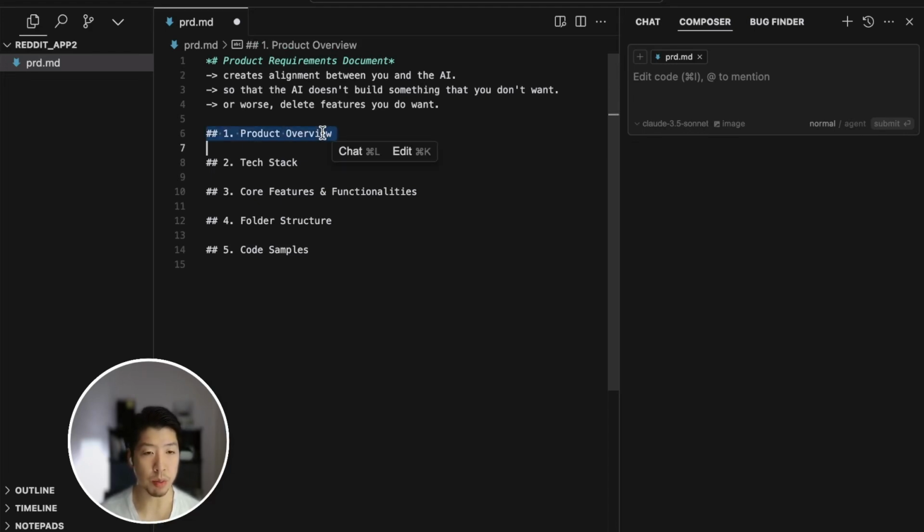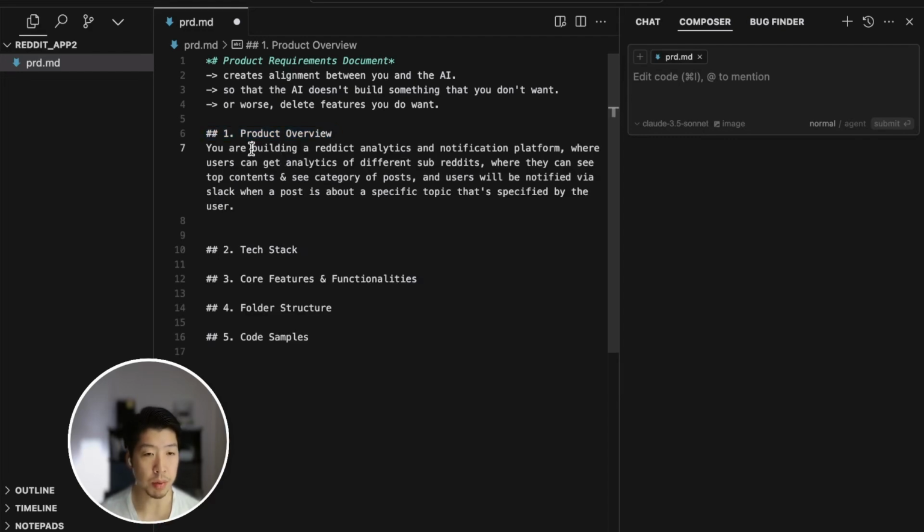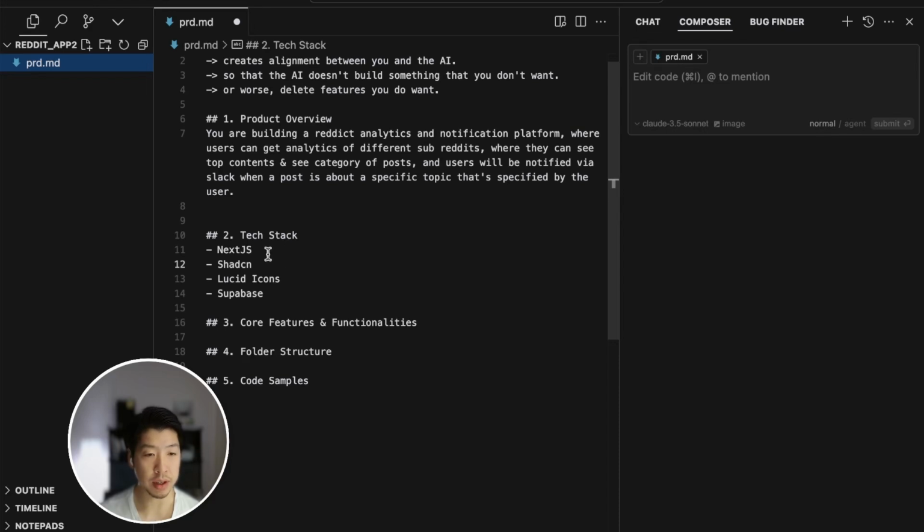First, we're going to start with the product overview, which is a quick introduction of what the project is about. So we're building a Reddit analytics platform where the users can get analytics of different subreddits, and they can see top contents, see categories of posts. Users will be notified via Slack when a post is about a specific topic that's specified by the user. For the tech stack, we'll be using Next.js on the front end and Supabase in the back end.